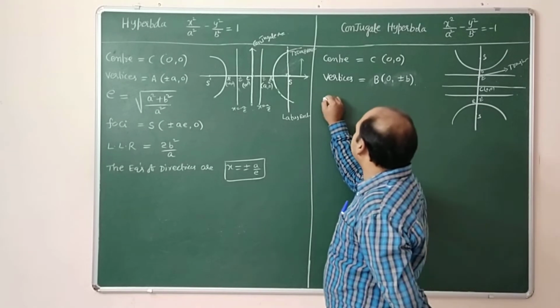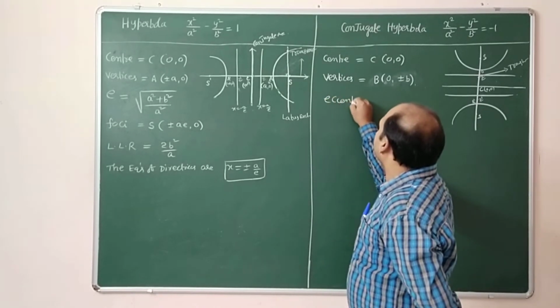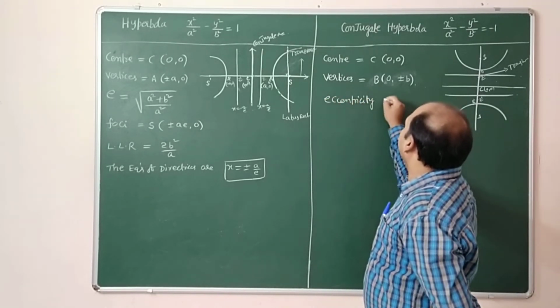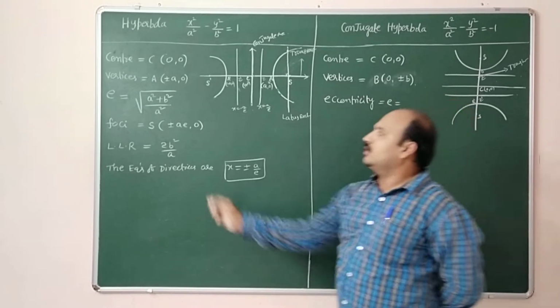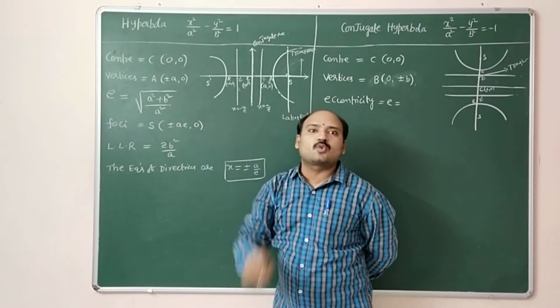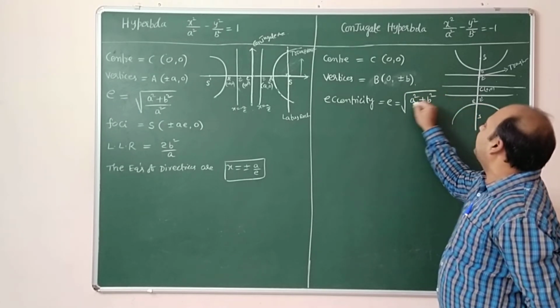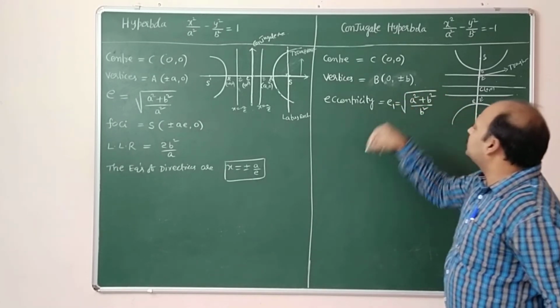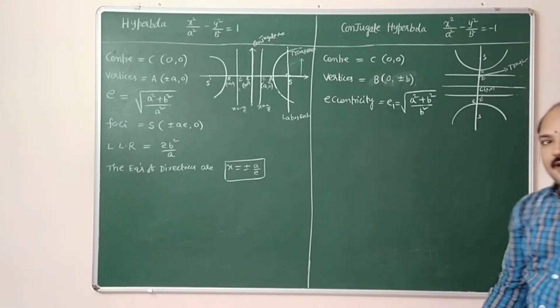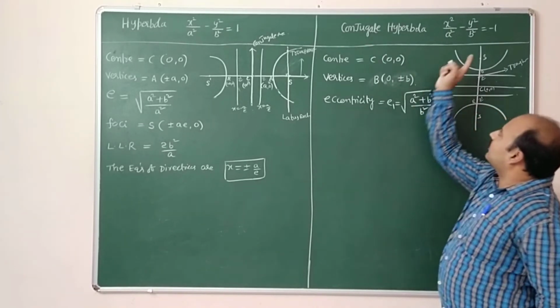So now come to the eccentricity. E is the same answer, but the denominator will be b square: root over a square plus b square divided by b square. We can call this E1 or E dash, the eccentricity of conjugate hyperbola.